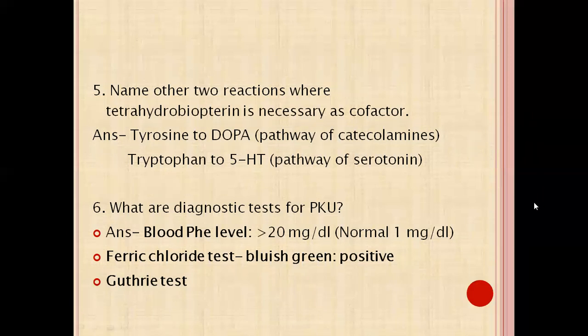Next question number 6. What are the diagnostic tests for PKU? As we have already seen in the laboratory diagnosis: blood phenylalanine level greater than 20 milligram per deciliter, ferric chloride test, positive gives bluish green color, and Guthrie's test. These are the diagnostic tests for phenylketonuria.